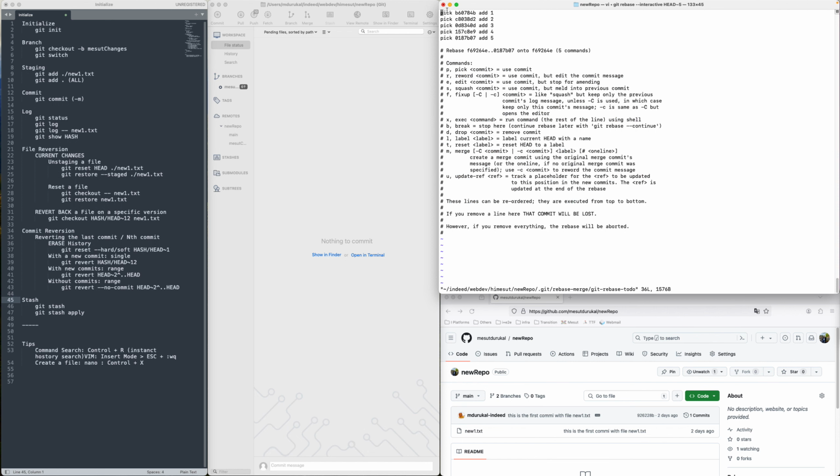For example, I can pick, which means I can still go with this commit, but I can even drop. If I give up on using one of those commits, it will be cancelled. And what else? I can reset some of the commits to the head, merge, or squash, which will still use the commit, but it will be melted into the previous commit, so it will be like merging the commit. So actually let's try to do that.